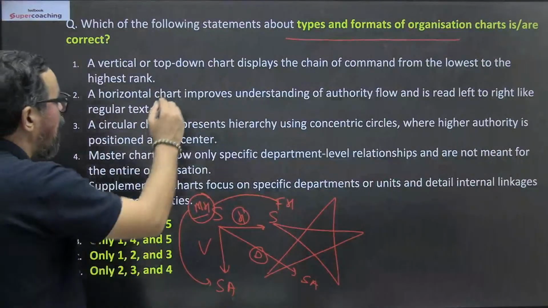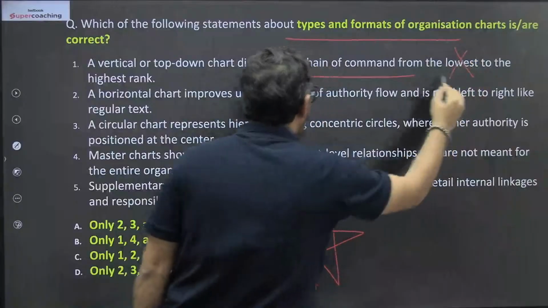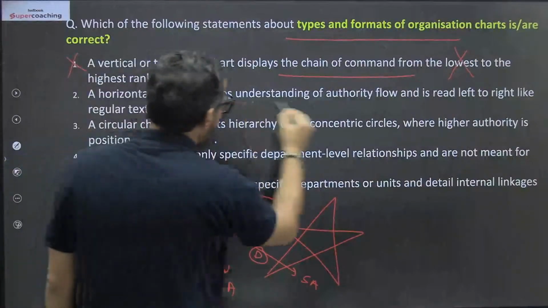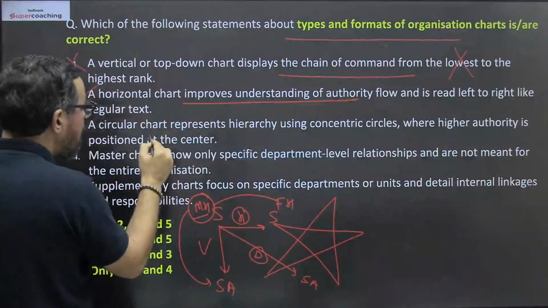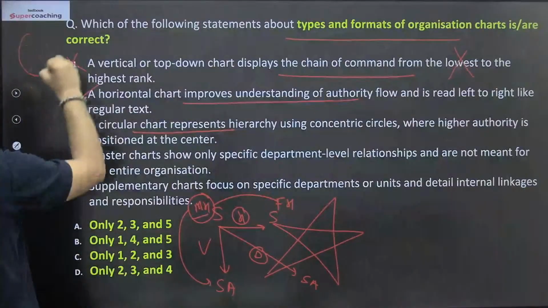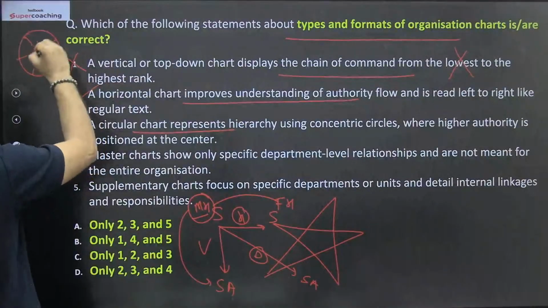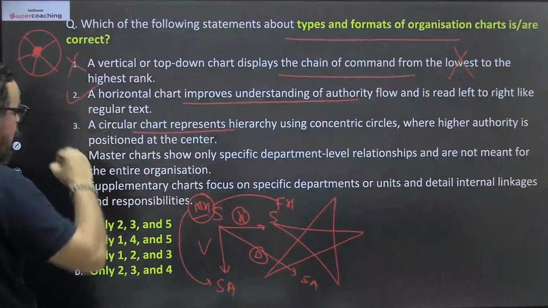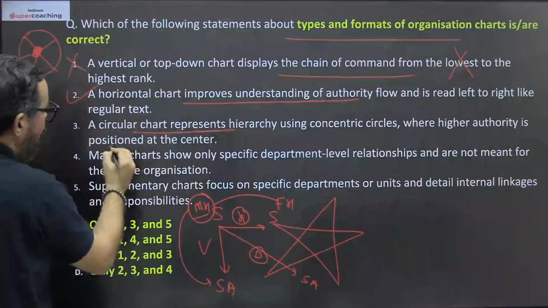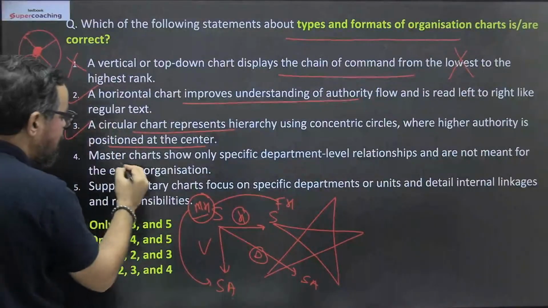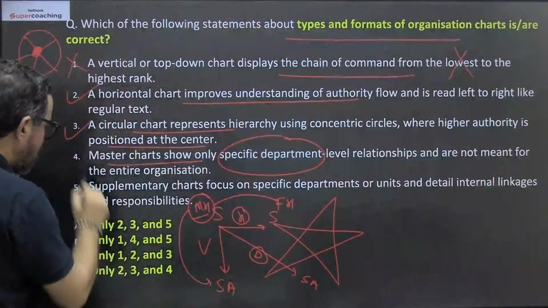तो vertical और top down chart display the chain of command from the highest to lowest. ठीक है. तो ये wrong हो गया. Horizontal charts improve understanding of authority flow left to right horizontal. Yes, correct है. Circular chart is something like this, where the decision making authority is here. तो जो decision making authority है वो कहाँ पे है, सेंटर में, and they are interacting like this. So using concentric circles where the higher authority is in the center. True है. Master chart shows only a specific department. No. Master chart is all about the organization. So this is also wrong.